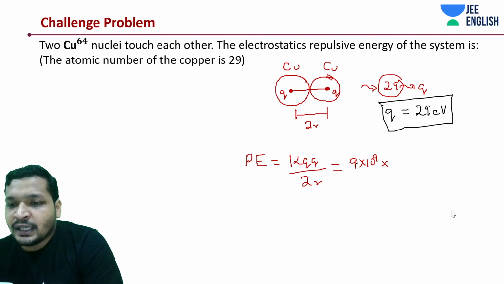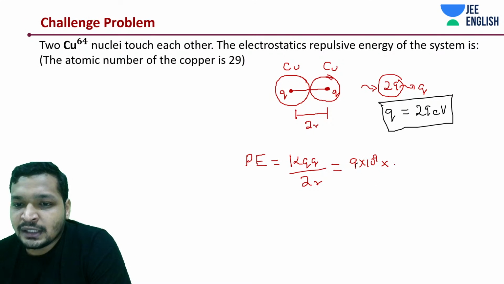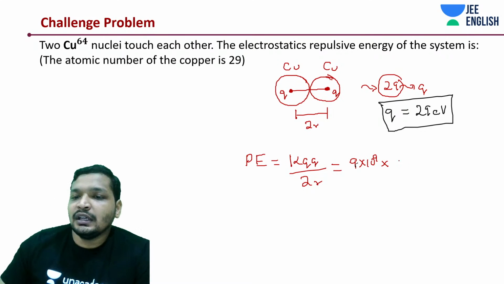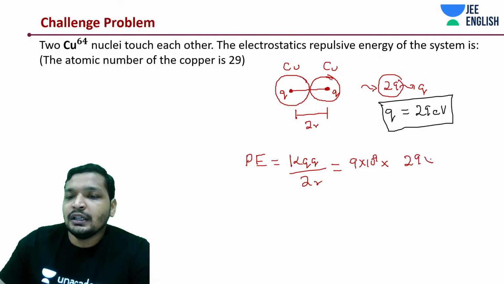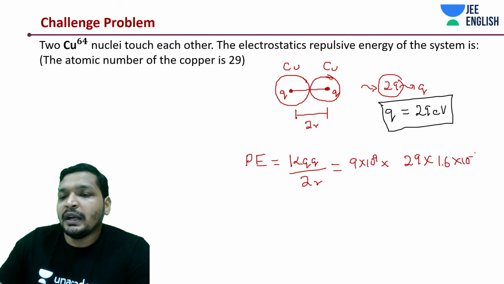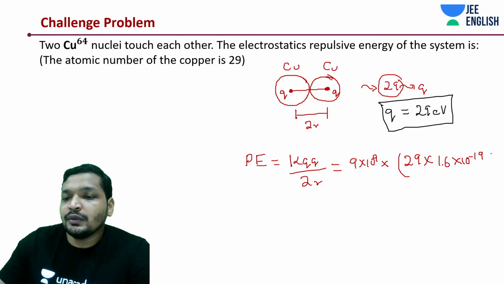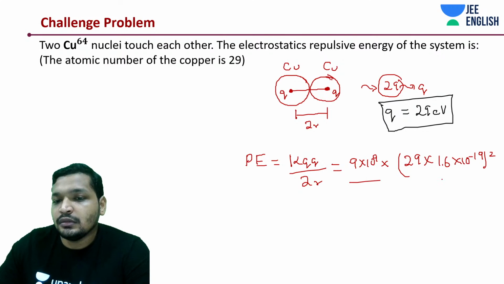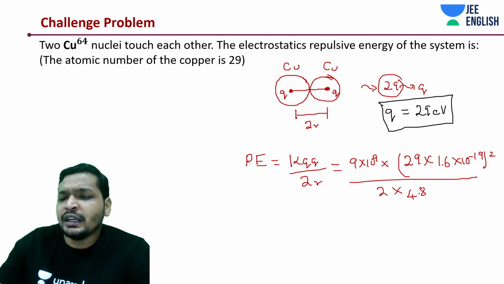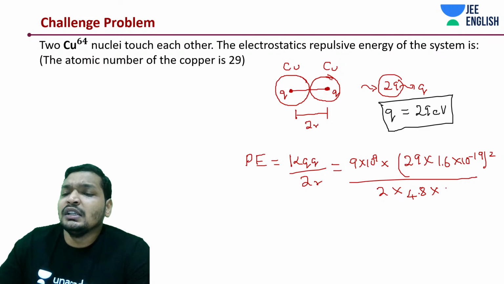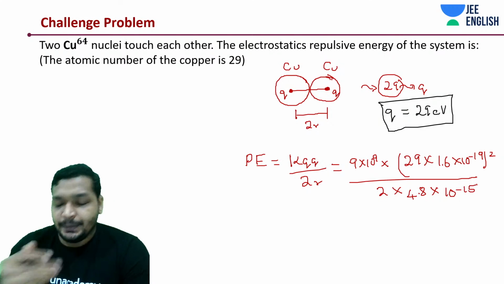So basically it's Q square. I can write it down as 29 into 1.6 into 10 to the power minus 19 whole square, and this is 2 into 4.8 into 10 to the power minus 15.